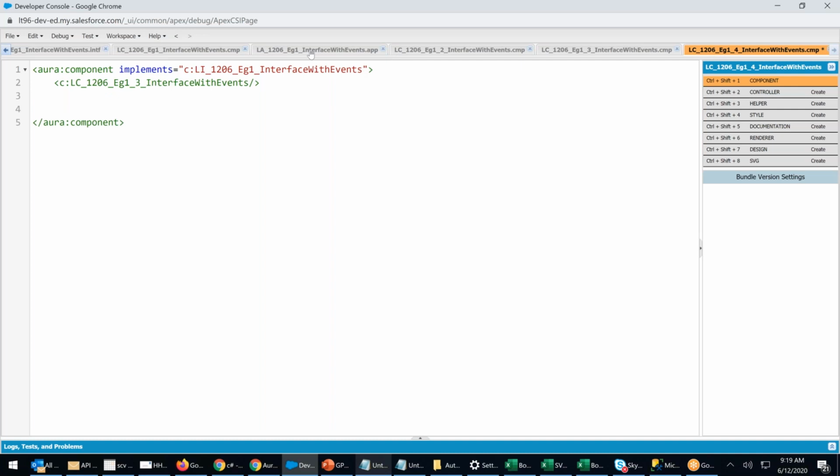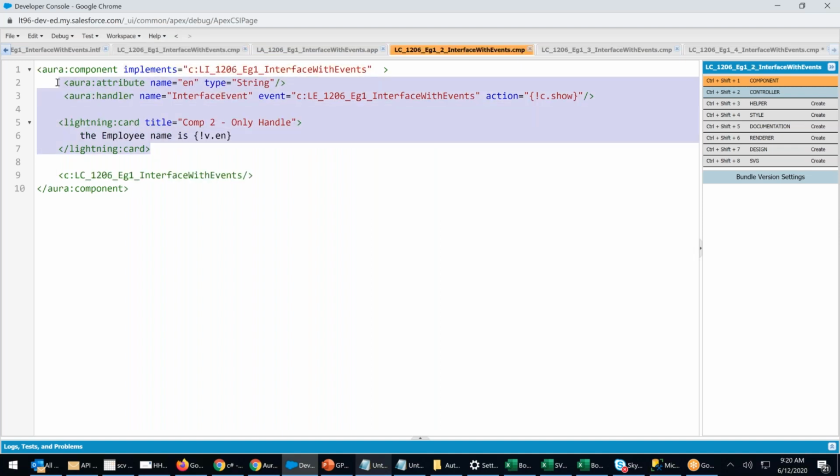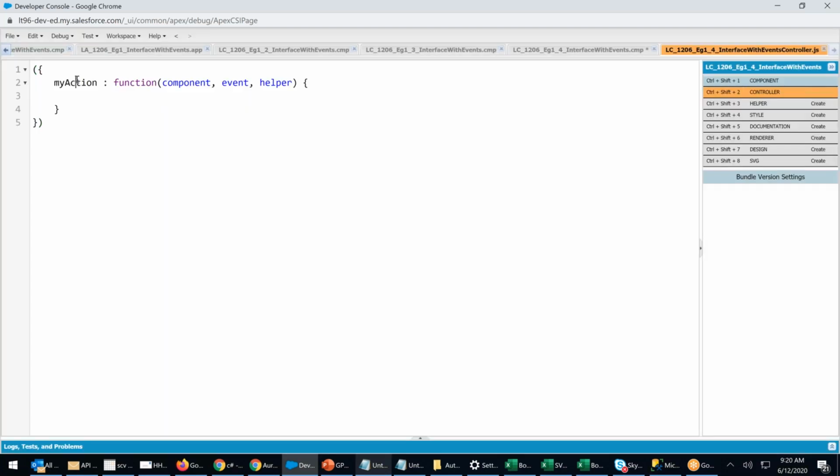I will handle. Whenever I want to handle, I will write what? Aura handler. Let me copy this. Right? No. Where is the 2? Here it is. Let me copy this. Aura handler. I will say component 4 only handle. Same thing, right? Aura handler. So let me write the component 4 show. Show. Control V.